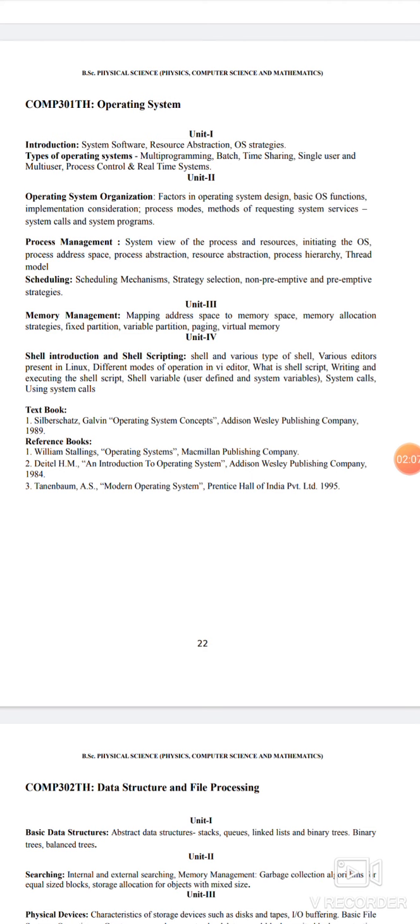shell introduction and shell scripting, means how to work on Unix based platforms. The recommended books are given in the syllabus. We will follow the first one, Operating System Concepts by Silberschatz, Galvin.